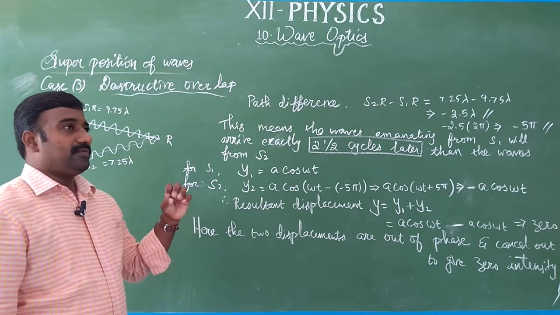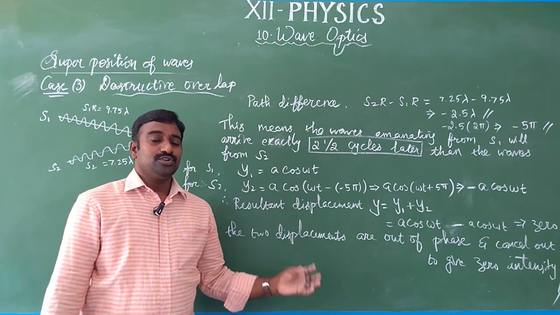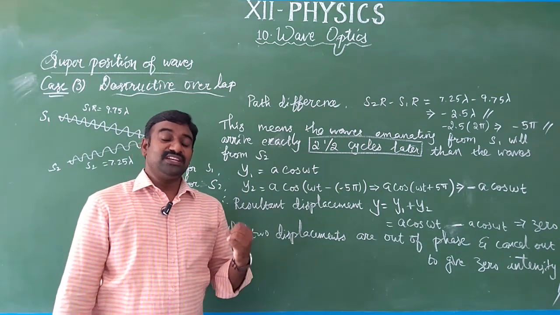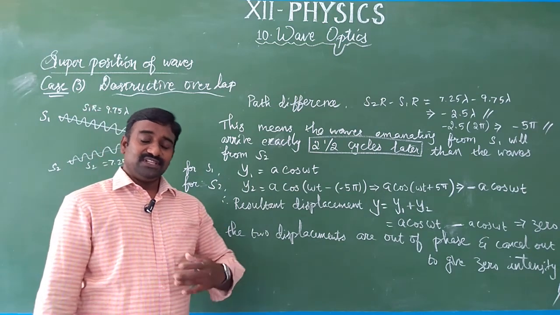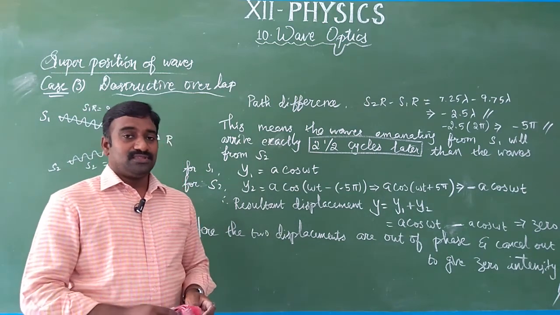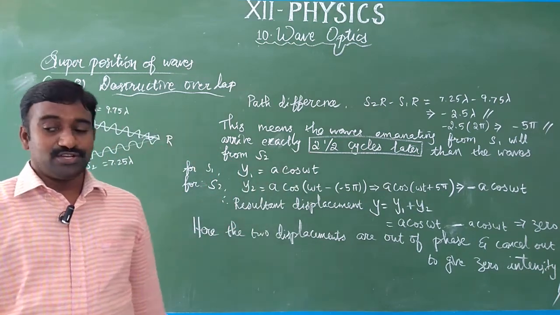So the final waves reaching the observer are 0, so we won't get the bright light, only dim light. Okay, so we are going to see the interference in the coming topic. We still have something to discuss about this. We'll continue.